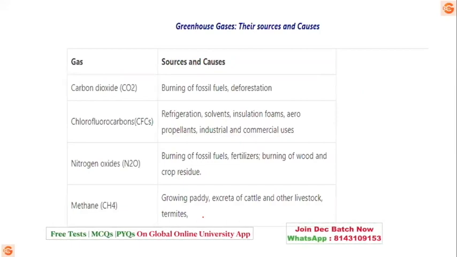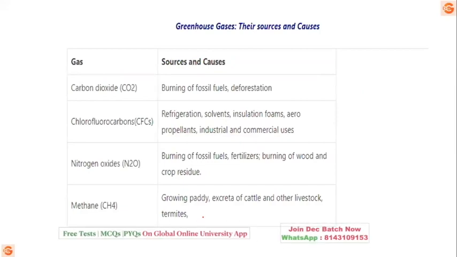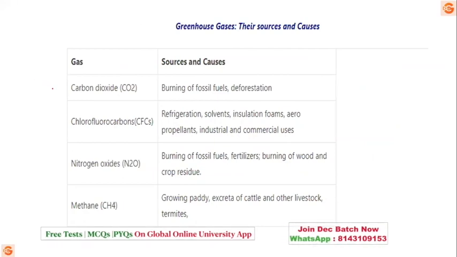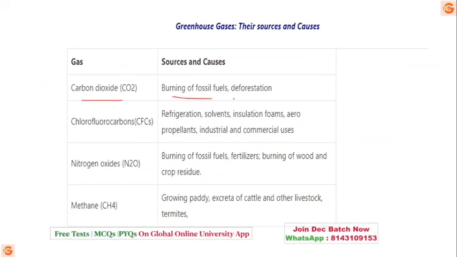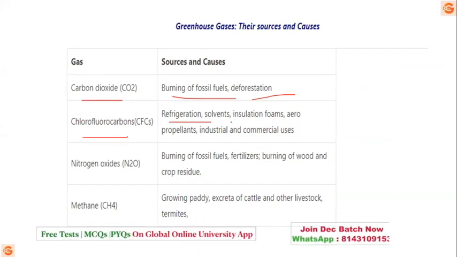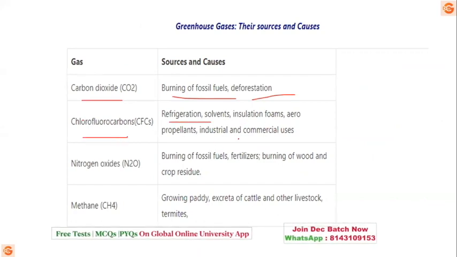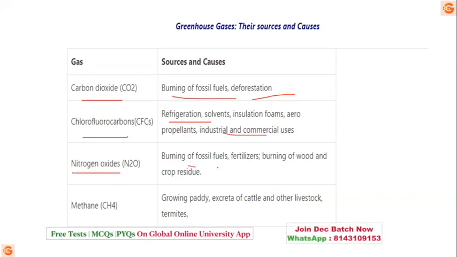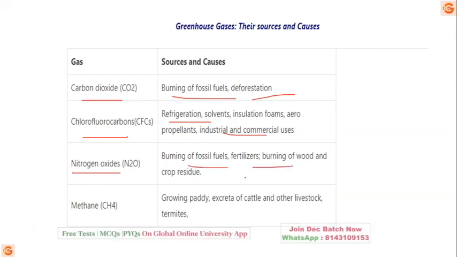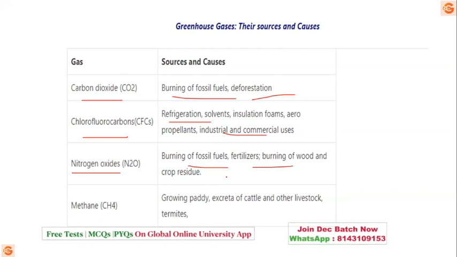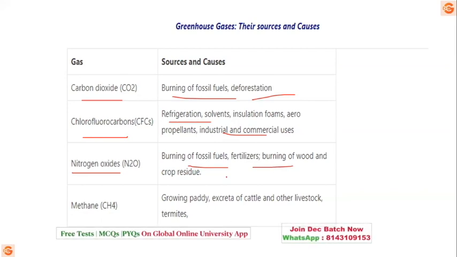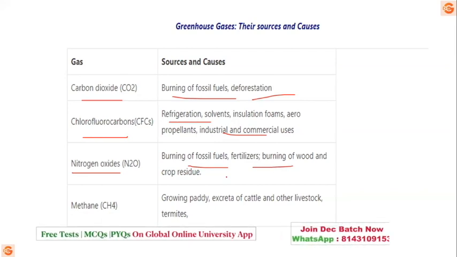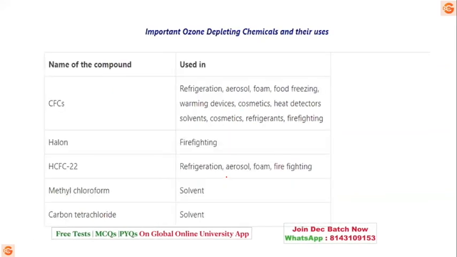Now, for the greenhouse gases, I have written the causes and sources. Many times the question is seen from this. Carbon dioxide: fossil fuel and deforestation. Chlorofluorocarbons: refrigerators, insulation foams, aerosol cans, lubricants, industrial and commercial use. Nitrogen oxide: fossil fuel burning, fertilizer, burning of food or crop residue. Methane: growing paddy, cattle and livestock, or termites. These are the sources, and you should remember them very well.